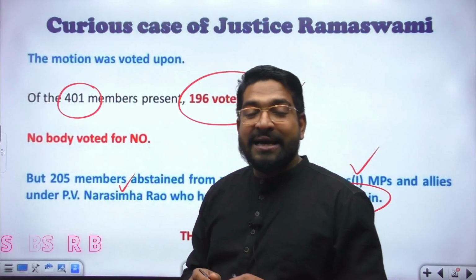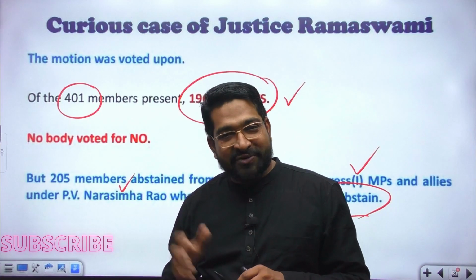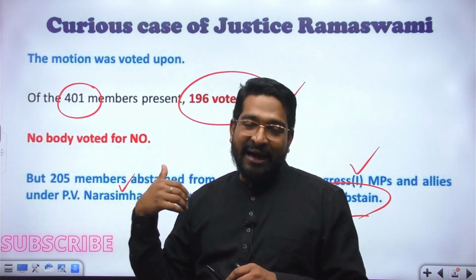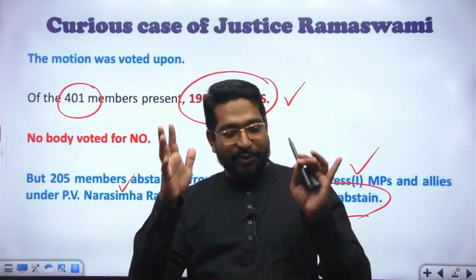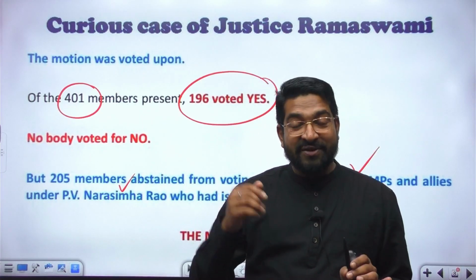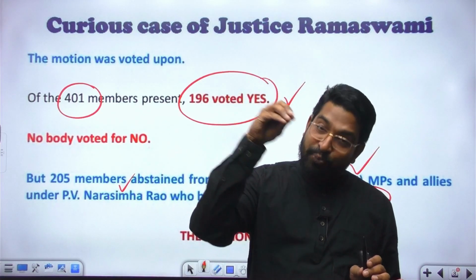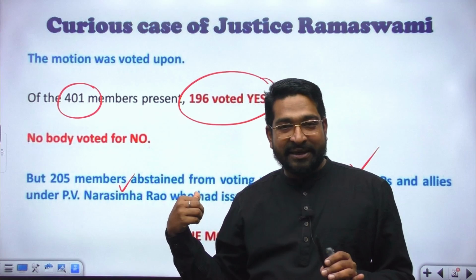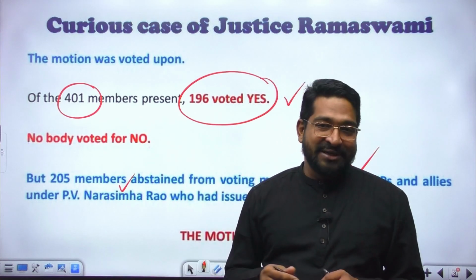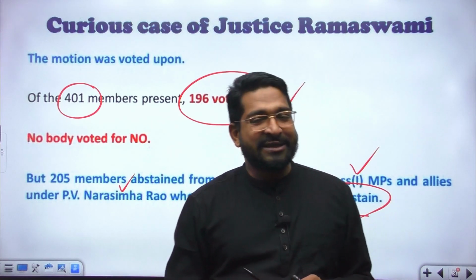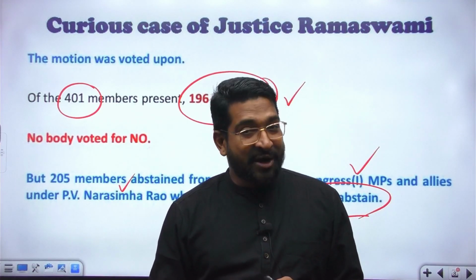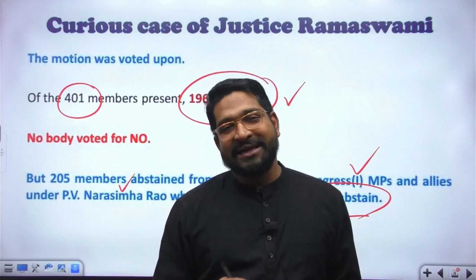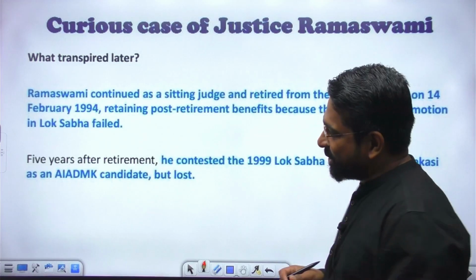That means it's a story of failed impeachment where the inquiry committee held a judge guilty, or I would say prima facie there was misbehavior. That means the misbehavior was proved to the inquiry committee, but because of political abstentions, I would say because of political calculations, impeachment failed. What transpired later? Nothing. The judge continued.